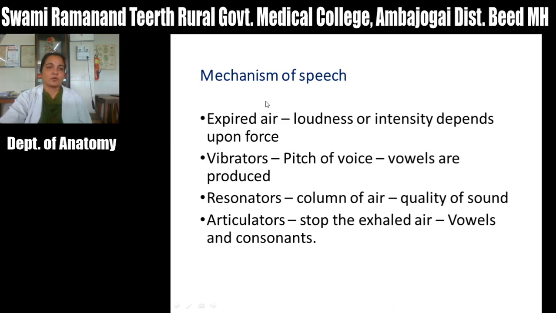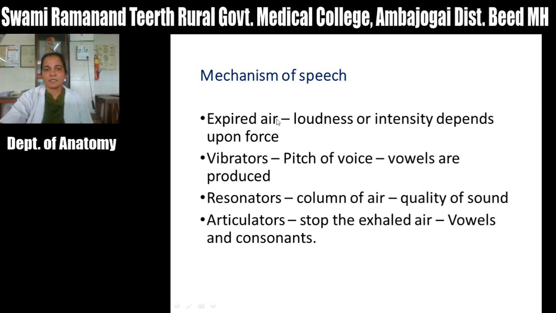So there are 4 stages. First is the expired air, which produces the loudness or intensity, which depends upon the force of expired air. Next are the vibrators, that is the vibration of vocal folds, which determines the pitch of voice.